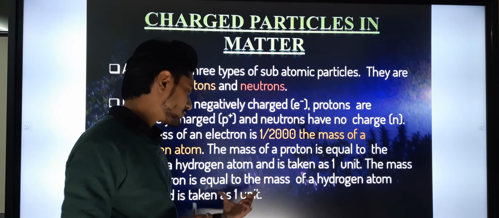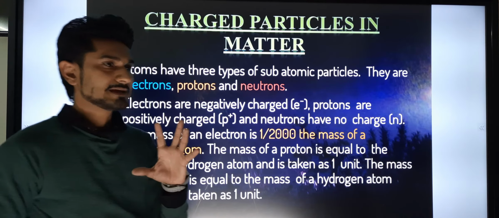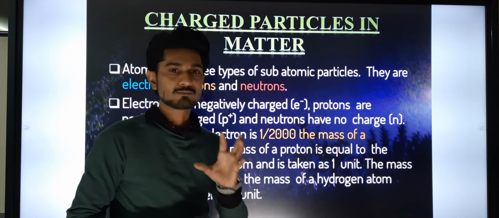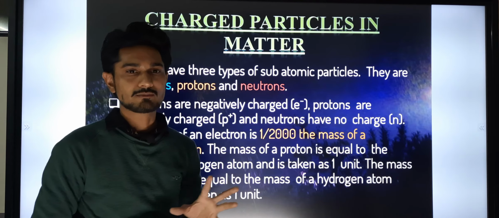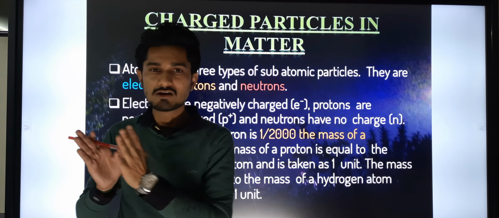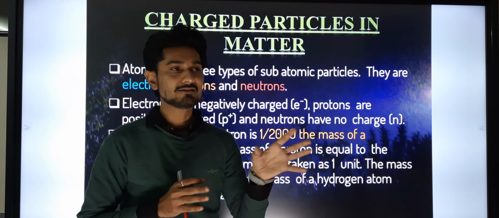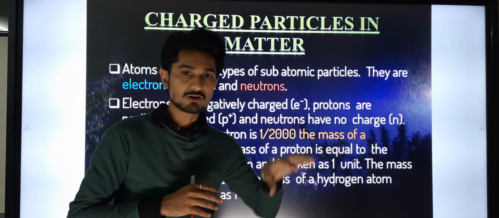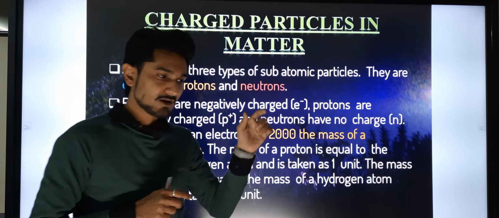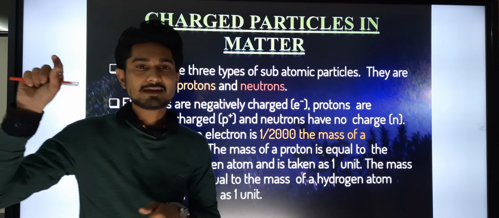These are the same sentences repeated. Basically, we have seen in the mole concept, or in molecular mass, that we have to take some kind of reference to consider 1 unit of mass. So first of all, we took oxygen-16's molecular mass as 1 AMU.